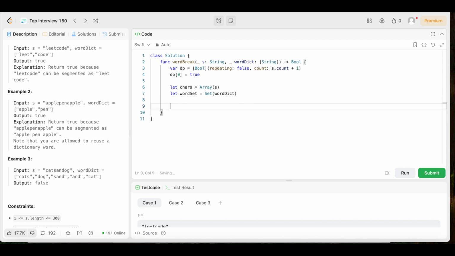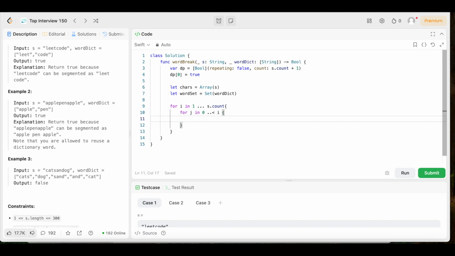Now we need to iterate over the length of the whole string. So in order to do that, we're just going to say for i in 1 dot dot dot s dot count. Then we're going to open up the brackets. And now we need to check all possible partitions of the string ending at index i. So in order to do that, we're going to say for j in 0 dot dot less than i. Then we're going to open up the brackets.